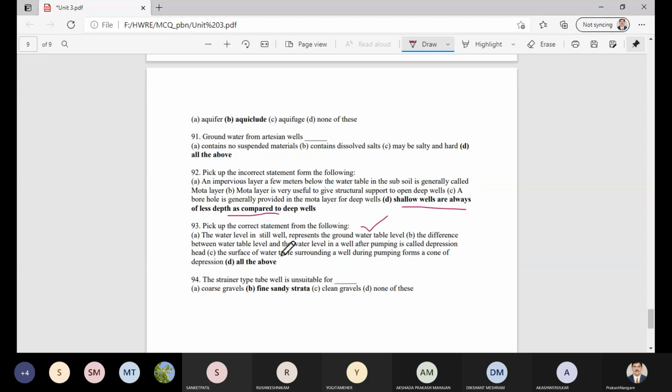Difference between the water table and the water level in the well after pumping is called depression head. Surface of the water table surrounding a well during pumping forms a cone of depression. Strainer type tube well is unsuitable for fine sandy strata. So this is the way to remember all these options as well as these MCQs, and you will be able to understand this.